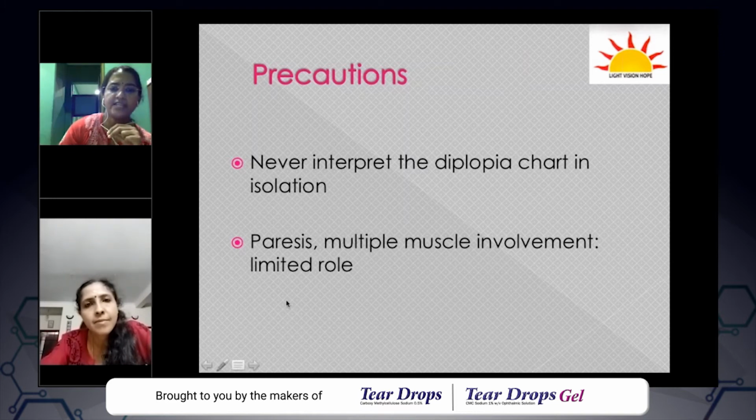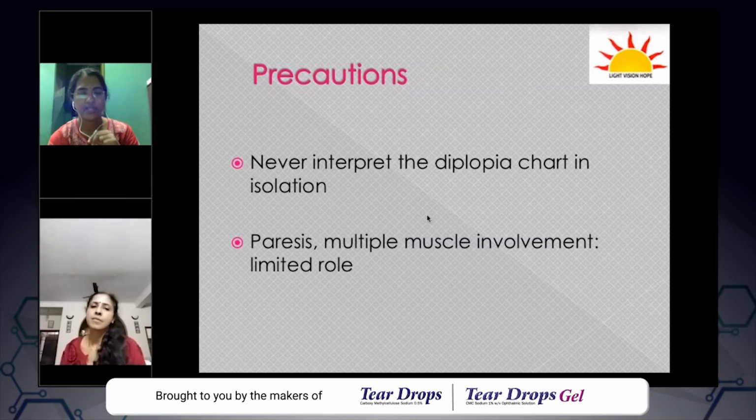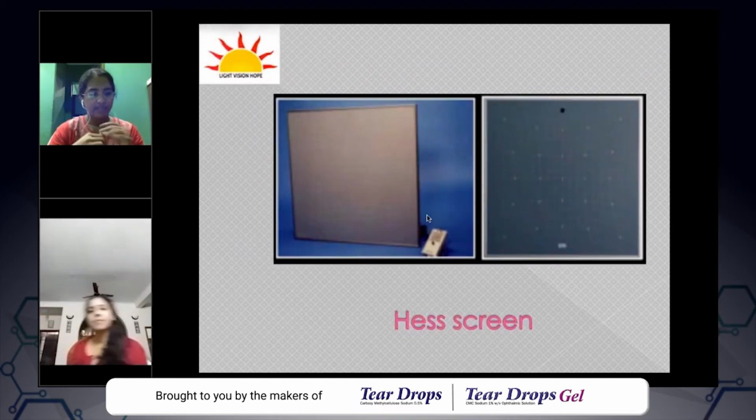So in a single muscle, it is quite easy to point to which muscle is involved. But if it is multiple muscle involvement, it is a bit tricky. Diplopia charting may not be able to give you a full picture of the multiple muscles, and you might be confused. And also in cases of small paresis, diplopia charting may produce subtle changes, but it will be difficult to interpret. So we are going into the next part, which is a Hess screen.